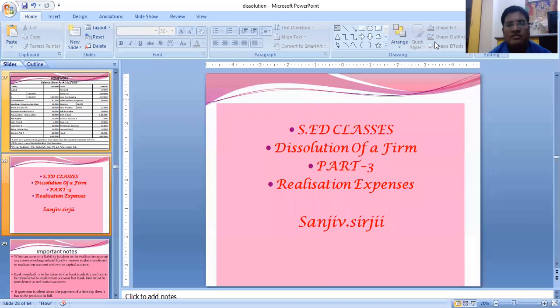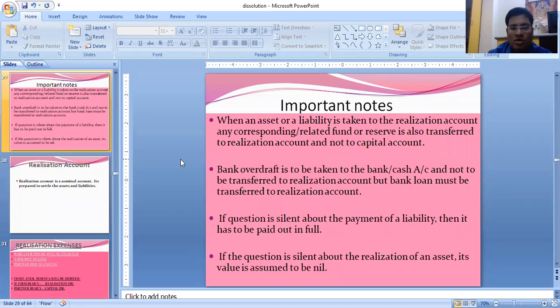Good morning, students. This is the third part on resolution of a firm, realization expenses. That means we are starting resolution with adjustments. And the first adjustment is realization expenses. But before I do realization expenses, I have to discuss with you some important notes on resolution, especially regarding realization.